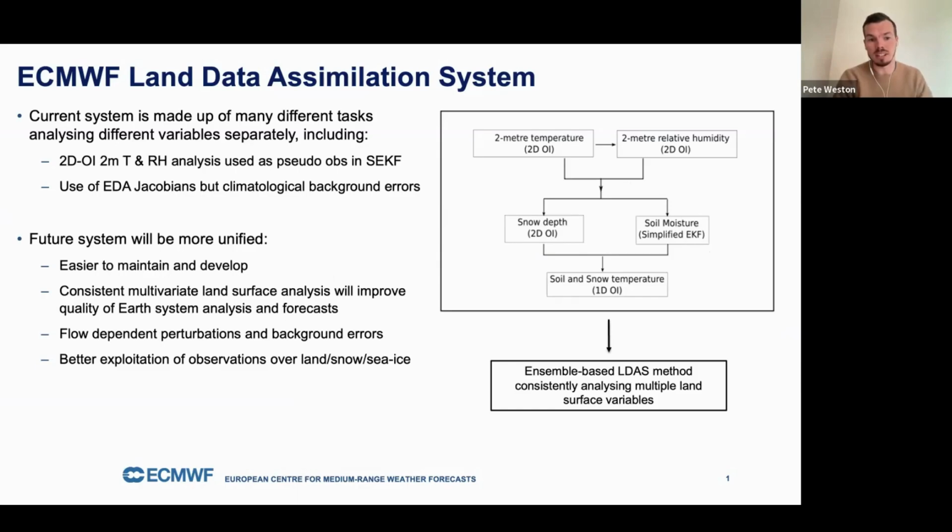This will be easier to maintain and develop. It should provide a consistent multivariate land surface analysis, which will hopefully improve the quality of our Earth system analyses and forecasts. We'll use flow-dependent perturbations and background errors, and will again hopefully lead to better exploitation of observations over land, snow, and sea ice.